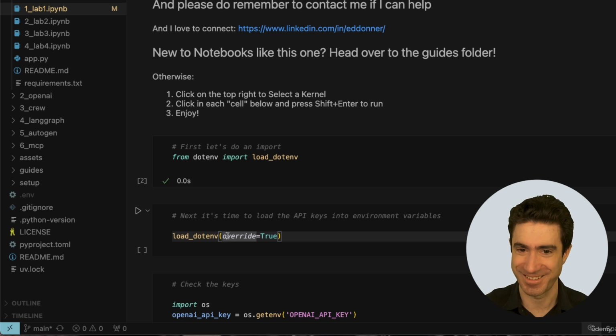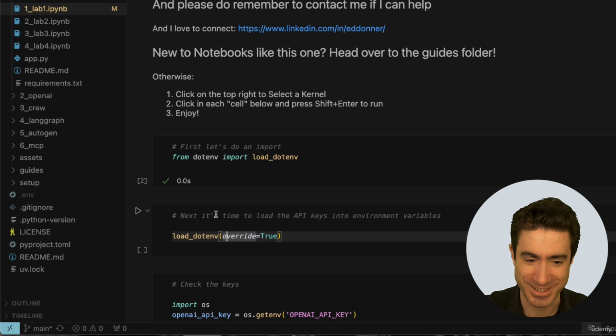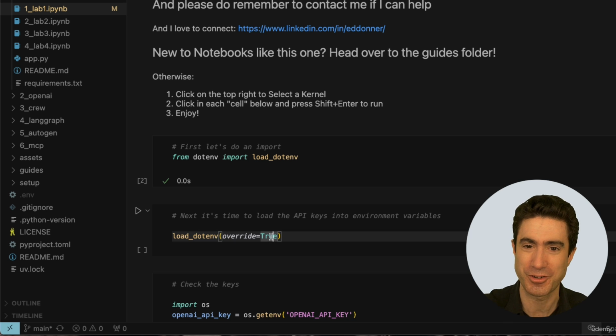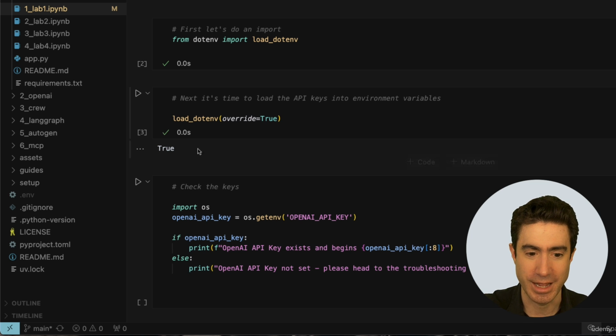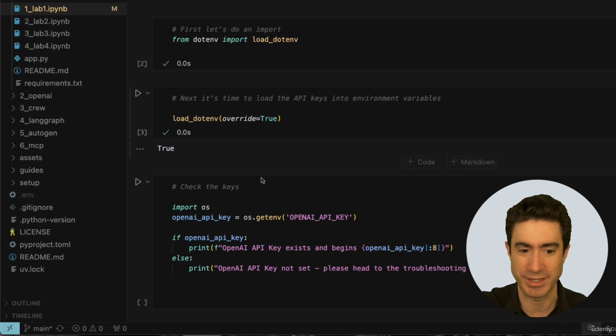And so it turns out that this, as you can imagine, was a common problem in the past. And I have learned to tell people to always put override=True, which means that what's in the .env file takes priority. And we run this by pressing Shift Enter, and now our environment variables will be set.